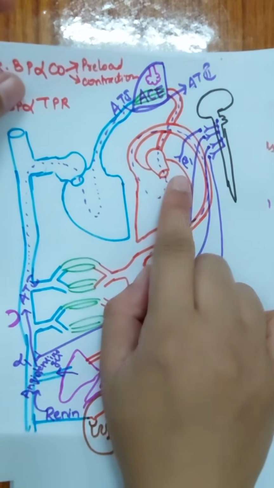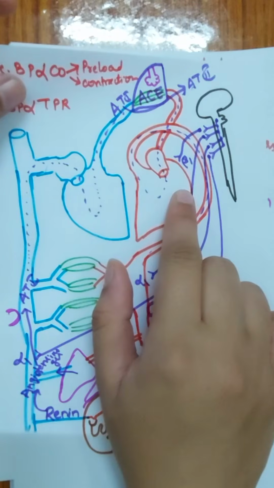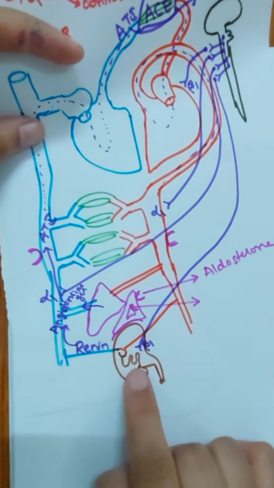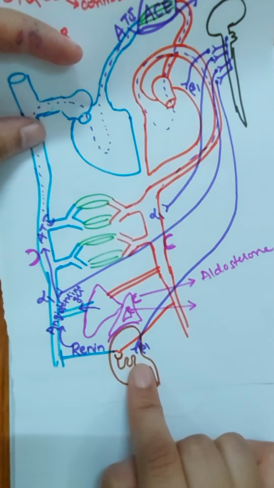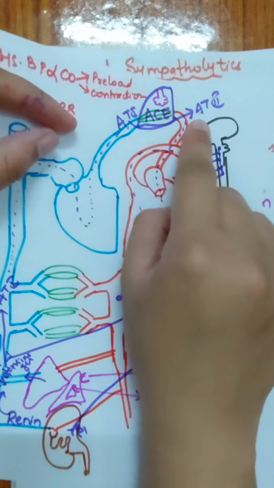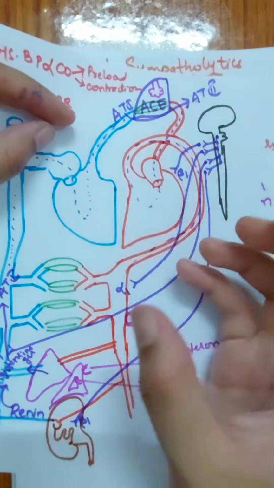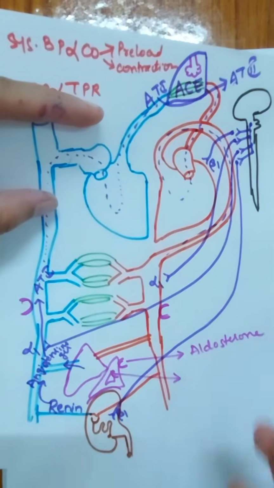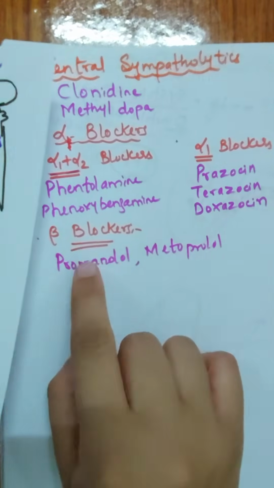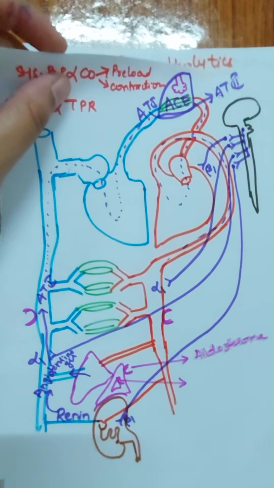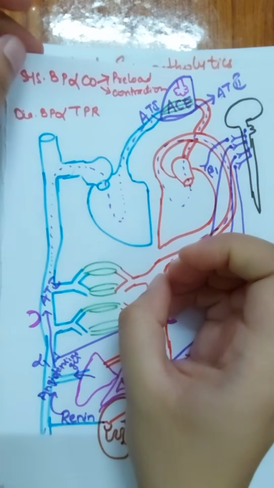The beta 1 receptor is present on the heart, where it increases the heart rate and force of contraction. It is also present on the juxtaglomerular apparatus, where it causes release of renin, and thereby it ends up with angiotensin 2, which increases the afterload, preload and aldosterone release. Now what happens when we give beta blockers? When you give beta blockers, it reduces the force of contraction.